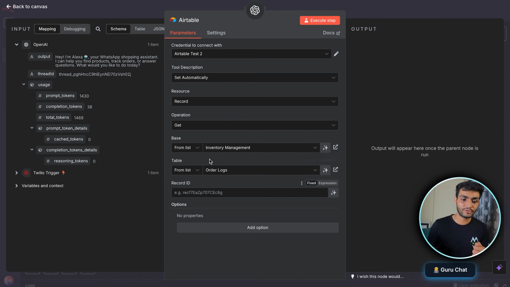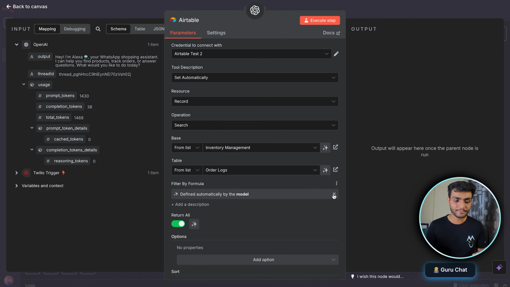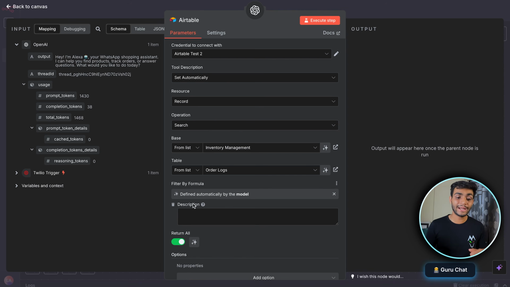We don't want this order ID. We forgot to change the operation to search. Okay, we want to filter by formula, so we will let this be defined by the model. And don't forget to add the description. We'll add the description in the search inventory as well.